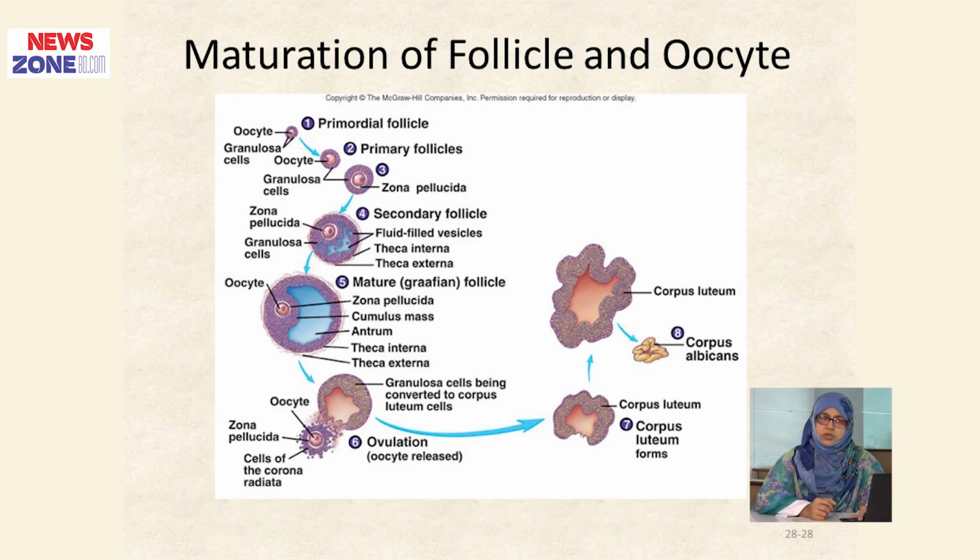This figure shows maturation of follicles and oocytes. The primordial follicle converts to a primary follicle, then secondary follicle, then mature follicle, and after maturation of the follicle, ovulation occurs. After ovulation, the remaining portion of the granulosa cells converts to the corpus luteum, and then it regresses. On the other hand, the ovum that is formed is fertilized by the sperm, and fertilization occurs in the ampulla of the